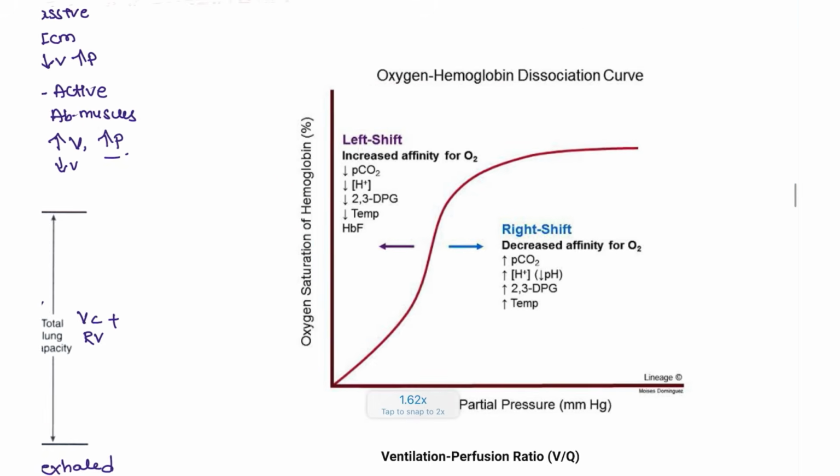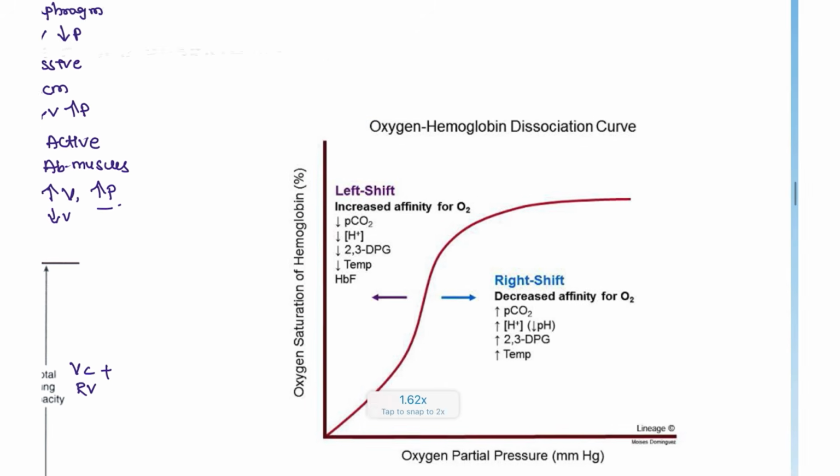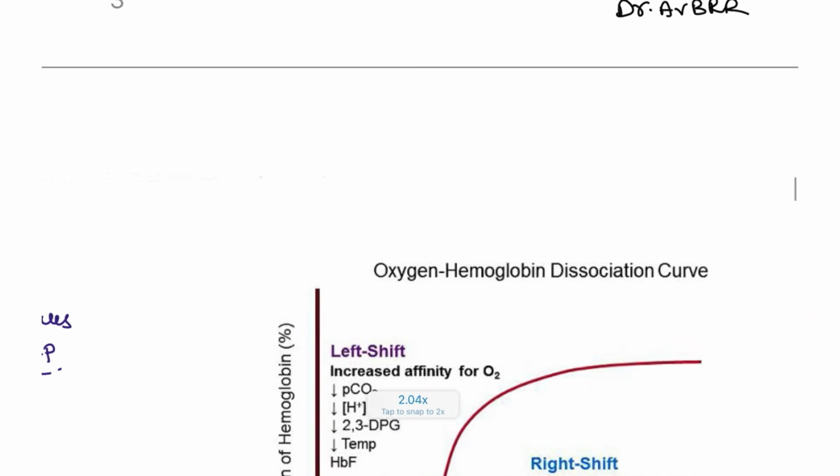Next, oxygen capacity. This question is also very important. One gram of hemoglobin carries 1.34 ml of O2, which means 15 grams of hemoglobin carries almost 20 ml of oxygen.